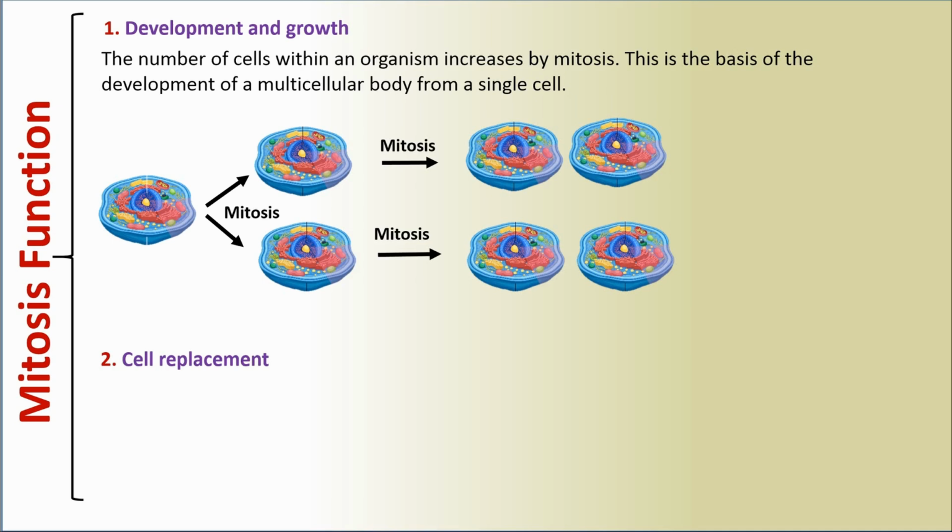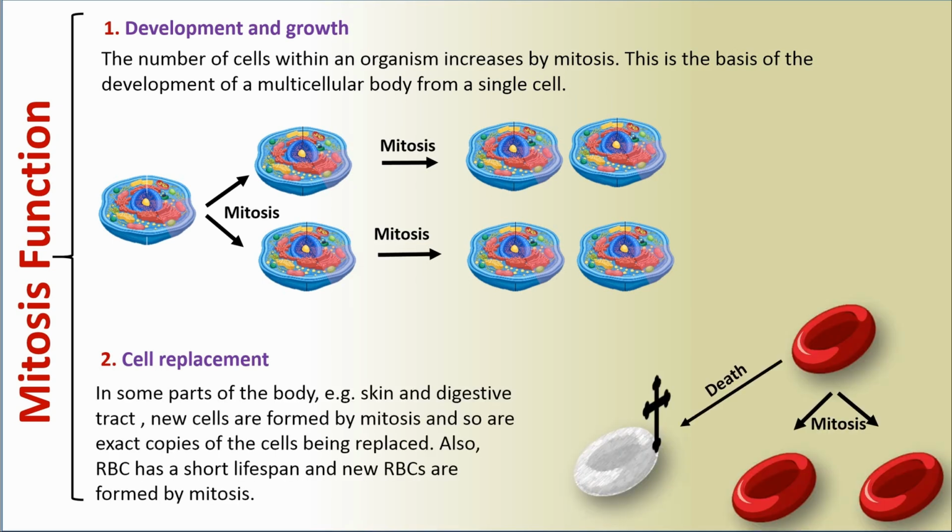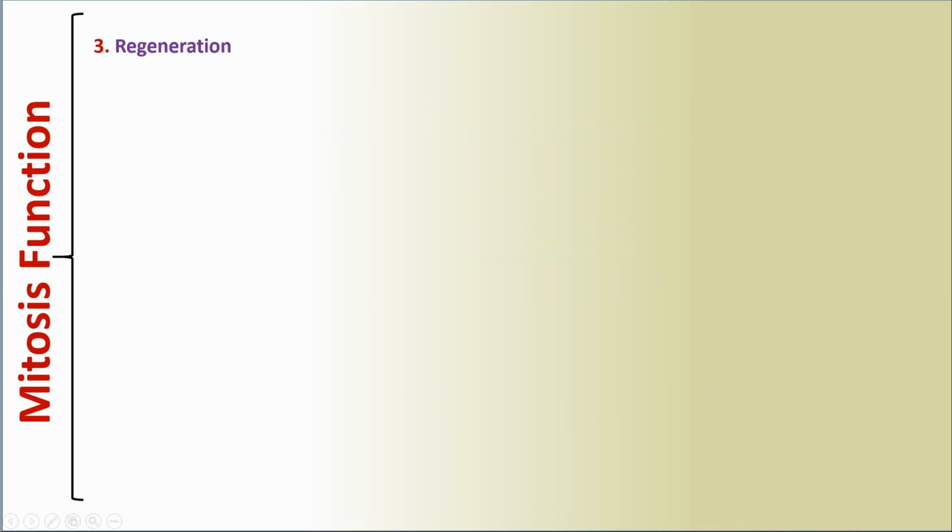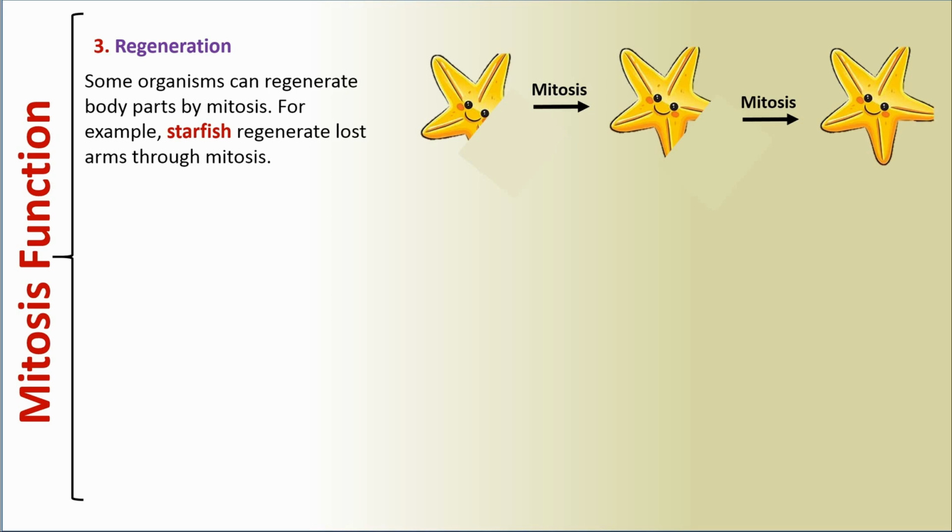Function number 2, cell replacement. In some parts of the body, for example skin and digestive tract, new cells are formed by mitosis, and so are exact copies of the cells being replaced. Also, RBCs have a short lifespan and new RBCs are formed by mitosis. Function number 3, regeneration. Some organisms can regenerate body parts by mitosis. For example, starfish regenerate lost arms through mitosis.